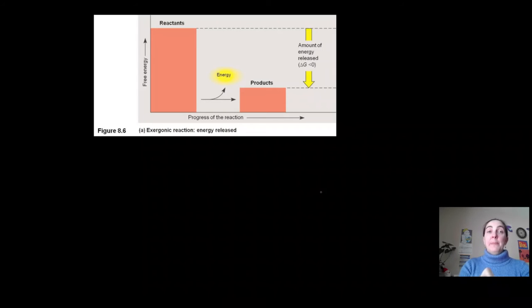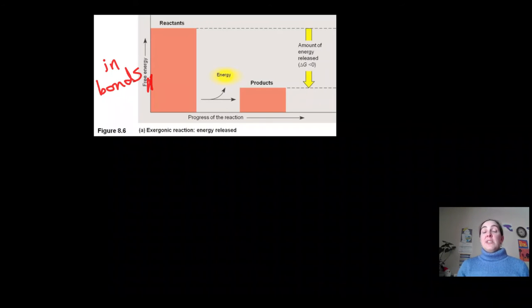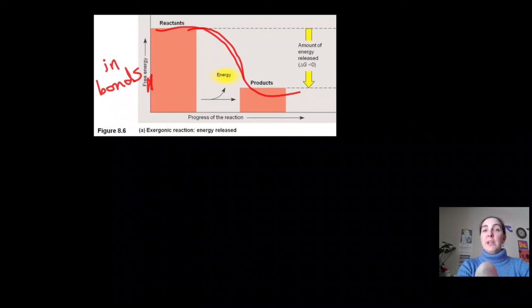And remember again, free energy means the energy that's usable and available, and the energy that is in chemical bonds. I'm going to write that again here because that'll be important to remember as we talk about this. So in this case, the reactants have a lot of free energy, or a lot of energy stored in chemical bonds. The products have less. Sometimes you'll see these drawn as line graphs, kind of look like that little downward slope.